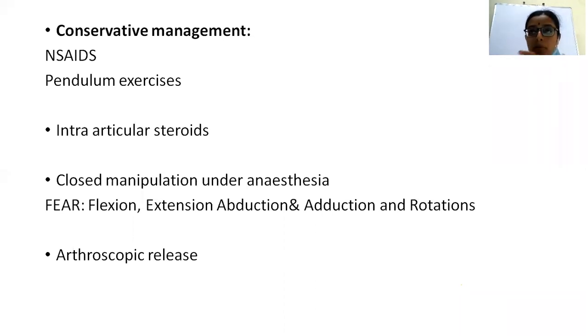So this is all about periarthritis of the shoulder, where there will be initial pain followed by stiffness of the joint. There will be restriction of the range of motion, particularly abduction and external rotation. The patient is treated by using NSAIDs and pendulum exercises, which are the mainstay of treatment, followed by intra-articular steroids, and then surgical management, which includes closed manipulation under anesthesia and arthroscopic release in resistant cases. This is all about periarthritis of shoulder. Usually it is asked as either a 2-mark question or a 4-mark question.